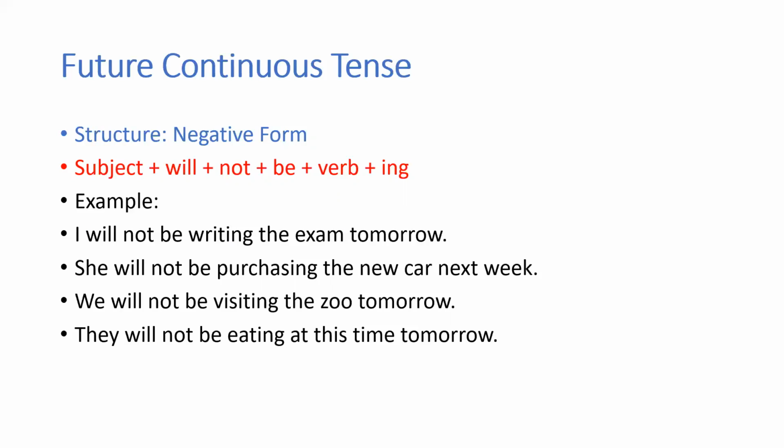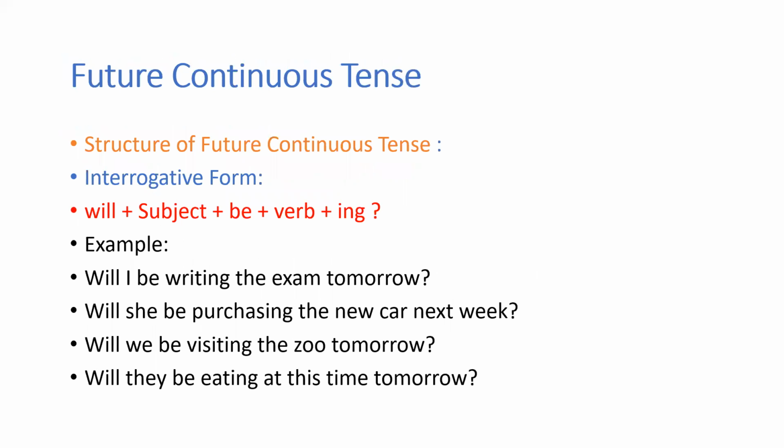Okay. They will not be eating at this time tomorrow. So this is how you will be writing the negative. Clear? Okay. Now the next form will be interrogative, that is questions.